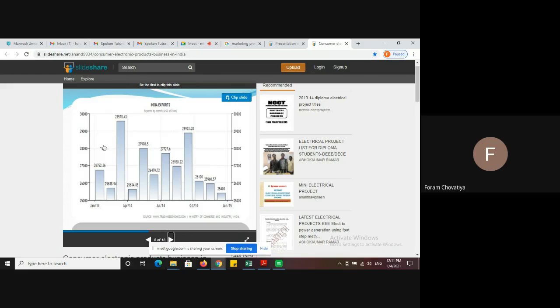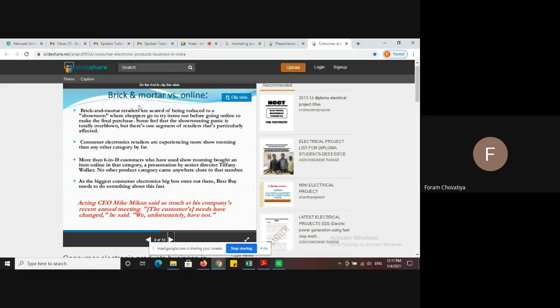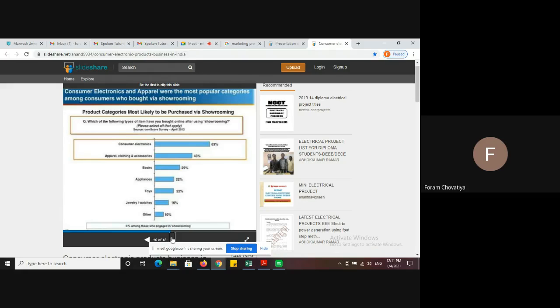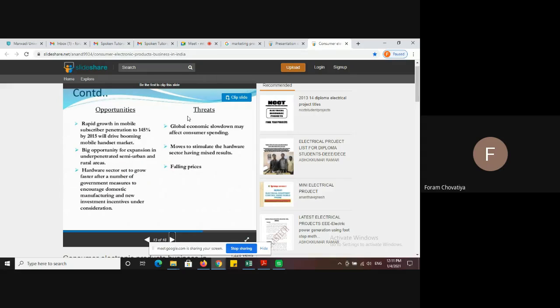You see the difference is 3 months: January to April, April to July, July to October, and October to January again. What was the difference there? So you can see it by the chart. Then after that, a comparison between bricks and mortar versus online. Okay, and you can also compare some products in table form. Here you can see the strengths and weaknesses. This is one difference, or you can say comparison. This is another continuous form, opportunities and threats.